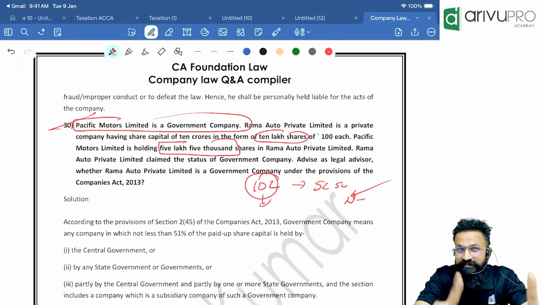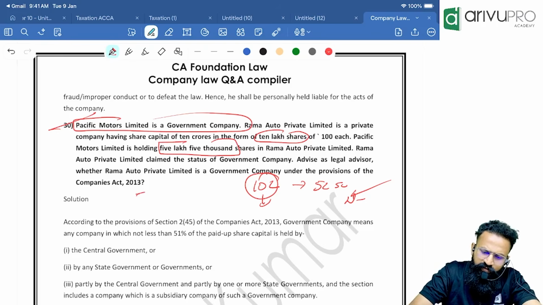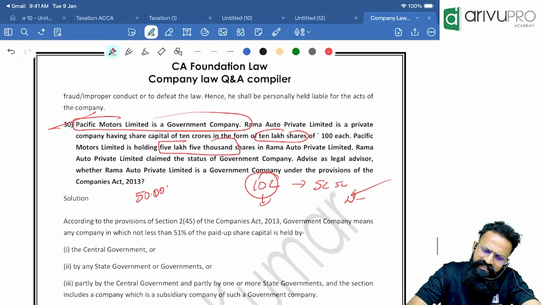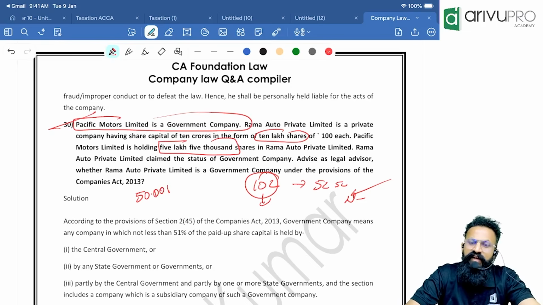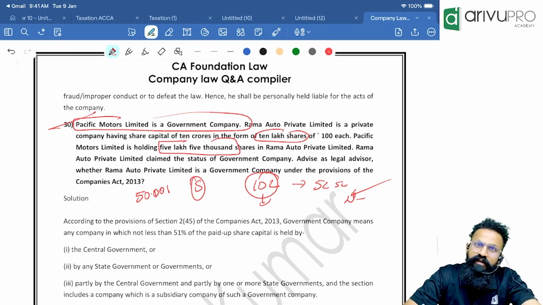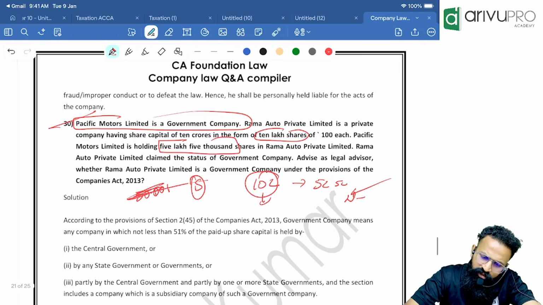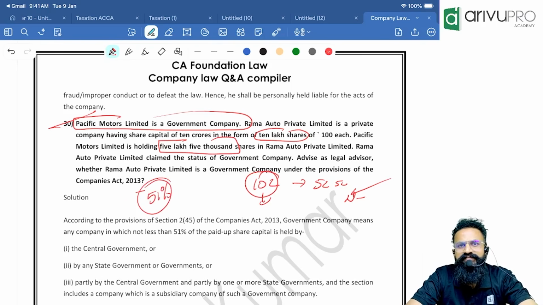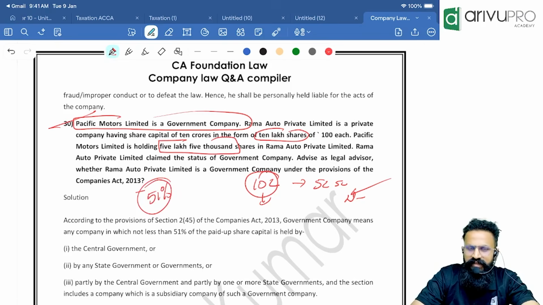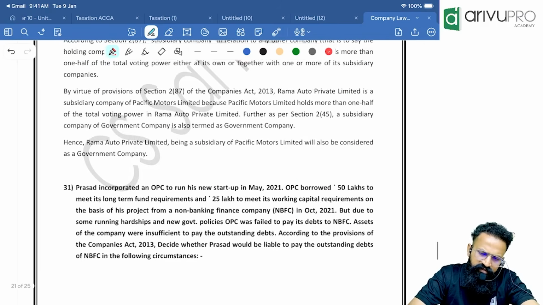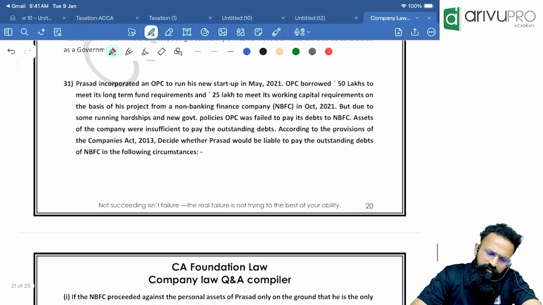When you are checking the subsidiary company definition, you need to check more than 1/2. So 50.1 is also more than 1/2. 50.001 is also more than 1/2. It will become a subsidiary company. But to become a government company, you need to hold at least 51%. That's the difference. Clear? In the given case, it will be a government company.